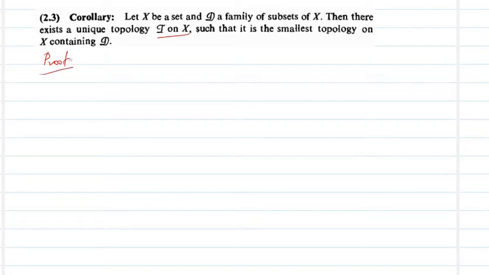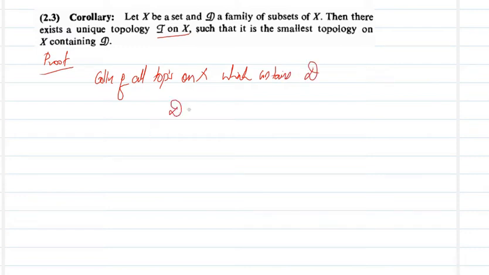Consider the collection of all topologies on X containing D. So we are considering the collection of all topologies on X which contain D. There may be so many topologies like tau 1, tau 2, etc., tau n, etc. And this collection is non-empty because